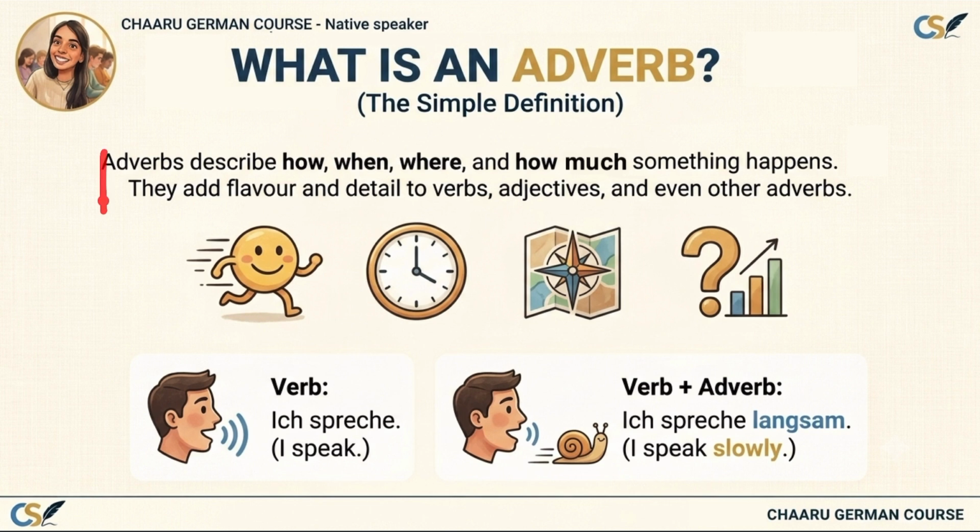An adverb describes how, when, where, or how much something happens. Think of adverbs as words that make your sentences more interesting. Now here is the best part. German adverbs are incredibly easy because they never change their form. No matter who is speaking, no matter which case you're using, the adverb always stays exactly the same.